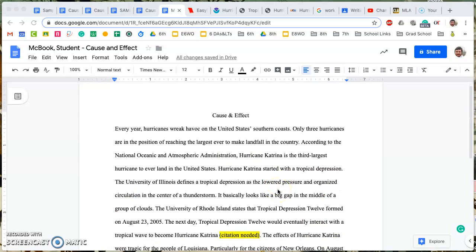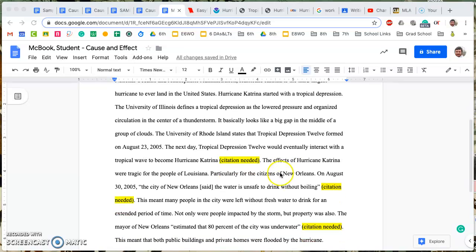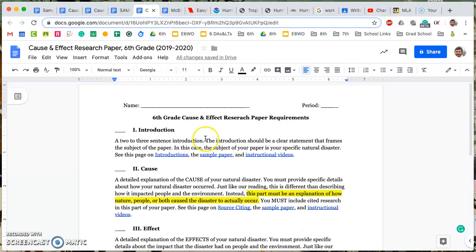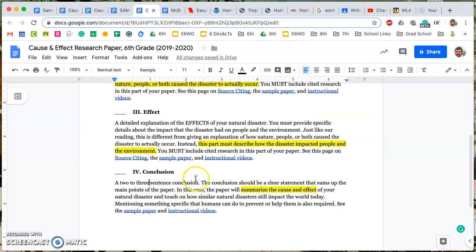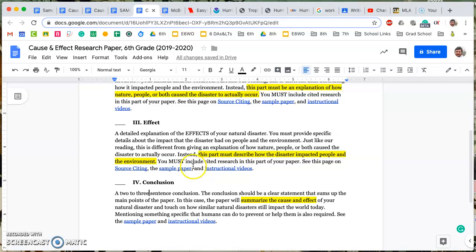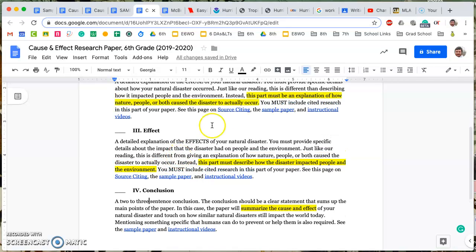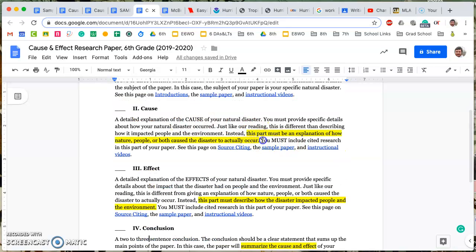We left off with the text of the paper being almost finished. We have met almost all of the requirements with the introduction, cause, effect, and conclusion. But notice how in the requirements for cause and the requirements for effect, it says that we must include cited research.